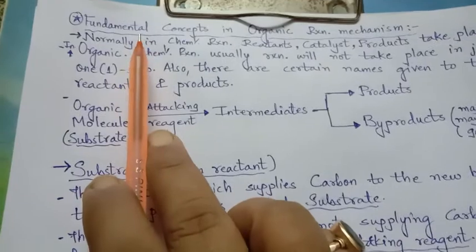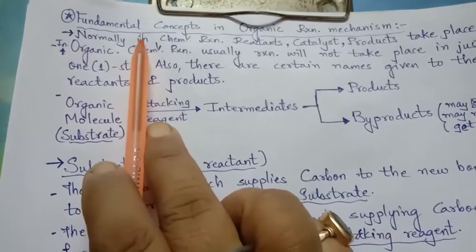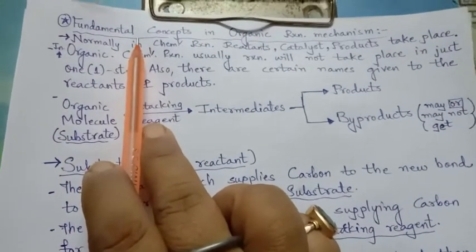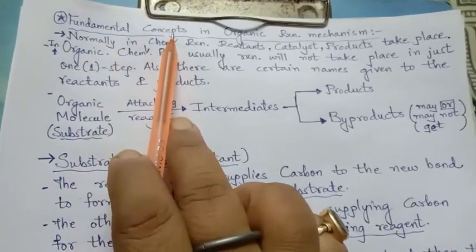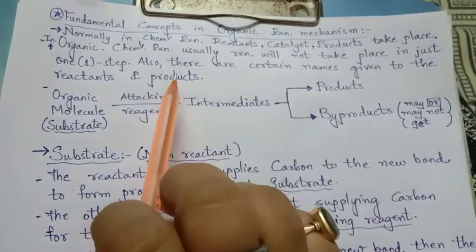One more topic which is left to discuss, and with this we will finish the first part of this chapter: fundamental concepts in organic reaction mechanism.